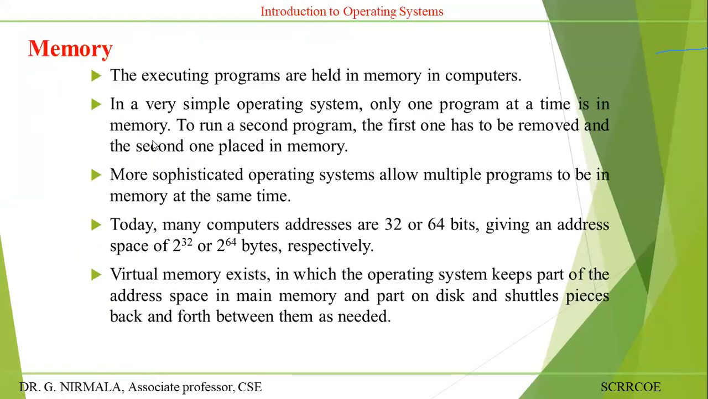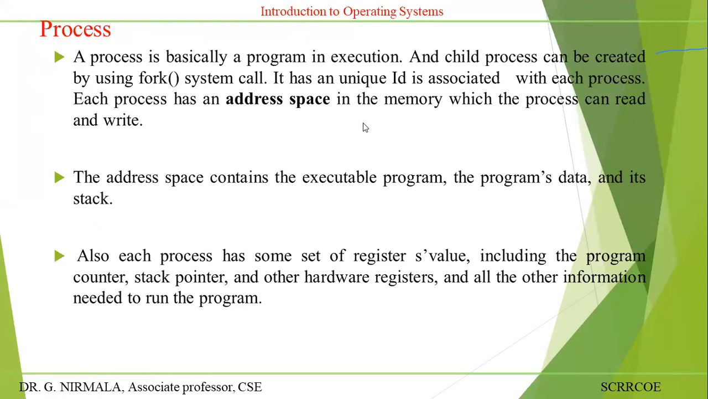Process. A process is a program in execution state. If you have a process that will be executed a number of times, then you have to create a child process. A child process can be created by using the fork system call. Fork is a function to create a child process. It has a unique ID associated with each and every process for identification purposes. That ID is called the process ID.